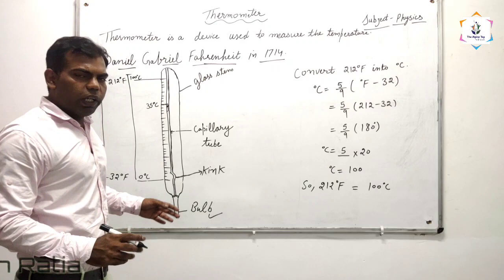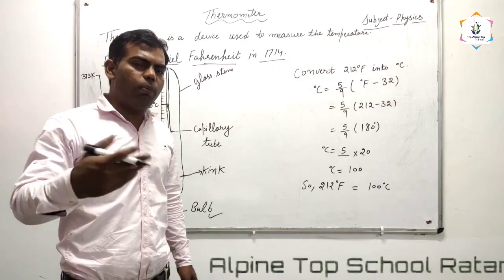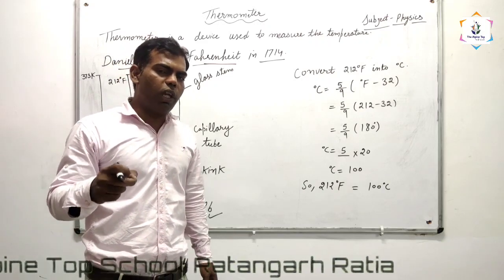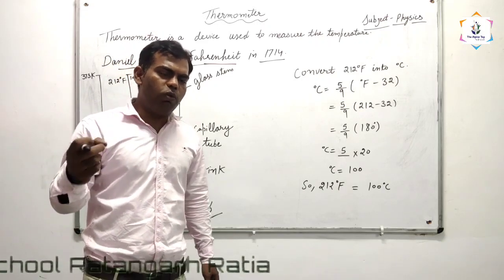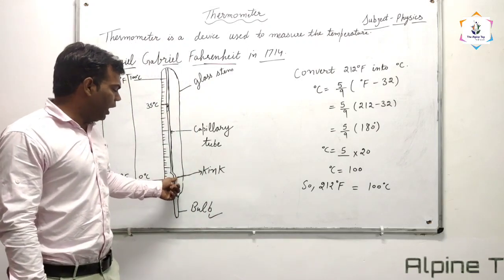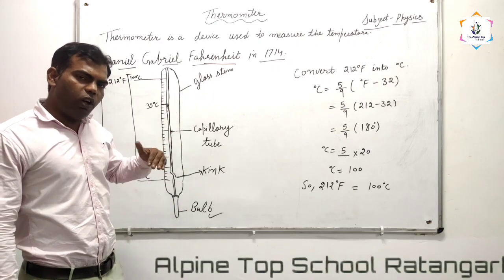Okay, so that we can check the temperature of a person when we take the thermometer out of the mouth. We can read the temperature of the body with the help of this kink. Okay, the kink stops the sudden downfall of mercury.